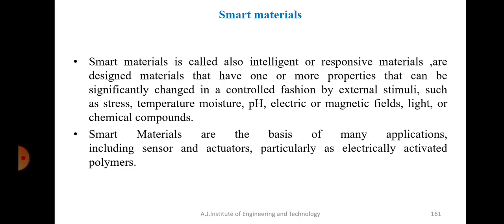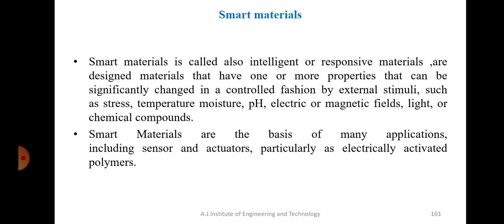That means smart materials are the ones which can change their properties when they are exposed or externally treated with the environment, particularly with respect to temperature or pressure or pH or electric field, magnetic field, light, etc. So when they are subjected to these external stimuli or external environment, they can change their properties, and that's why they are called smart materials.